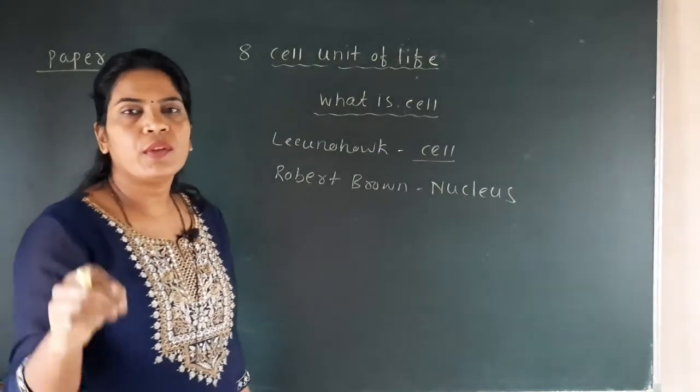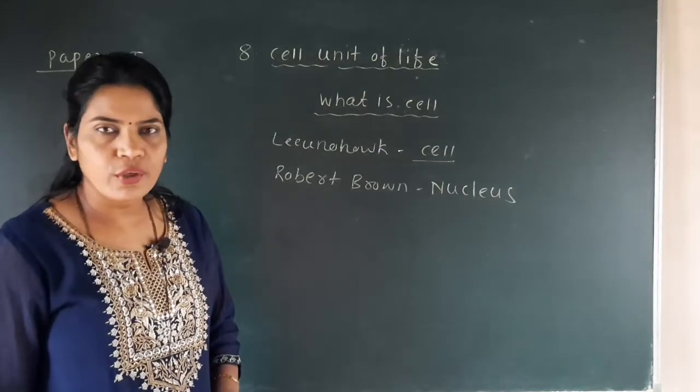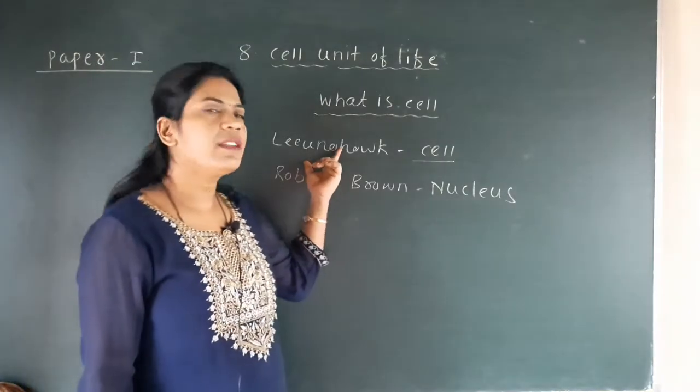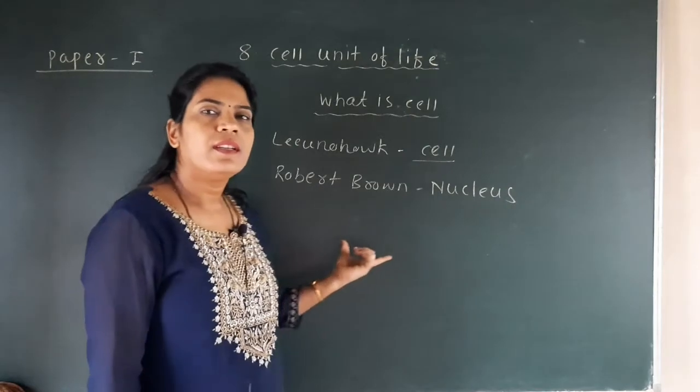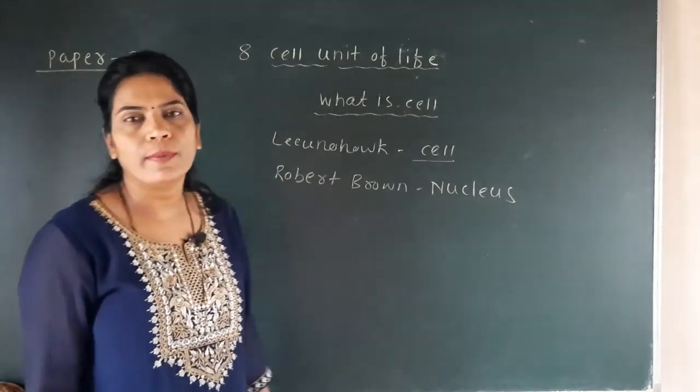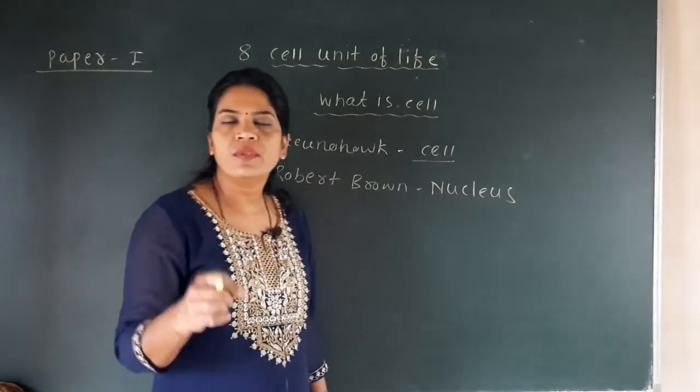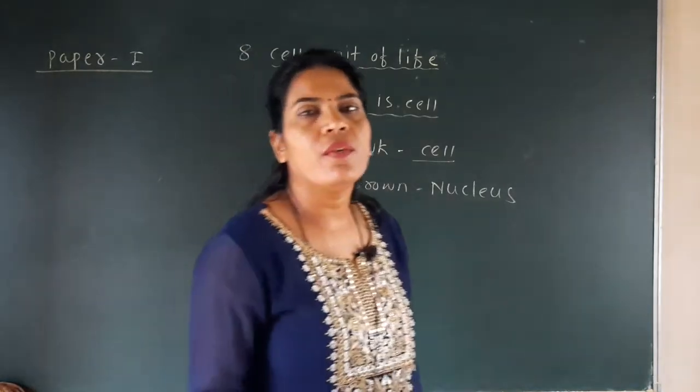So if the question is asked from the exam point of view, Leeuwenhoek is responsible for the discovery of the cell, and Robert Brown is responsible for the discovery of the nucleus, because these two scientists made a great contribution to the study of the cell.